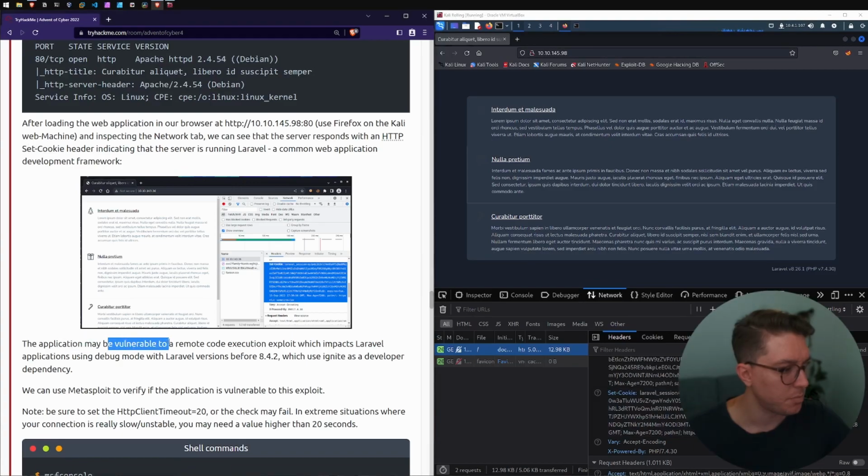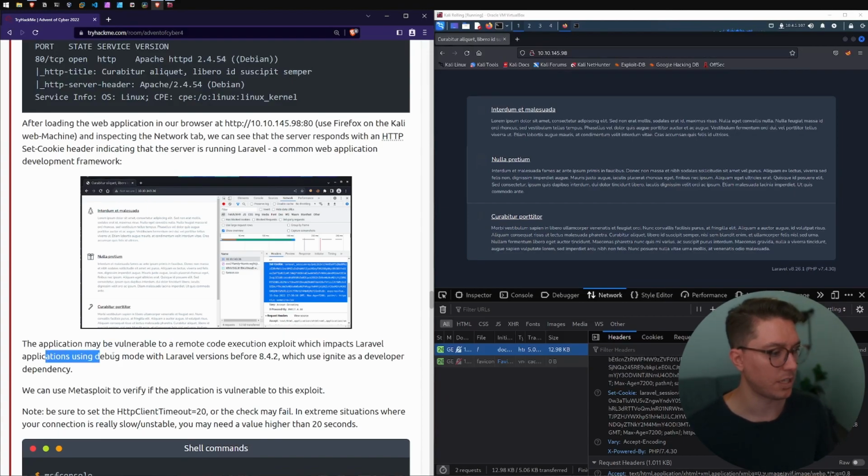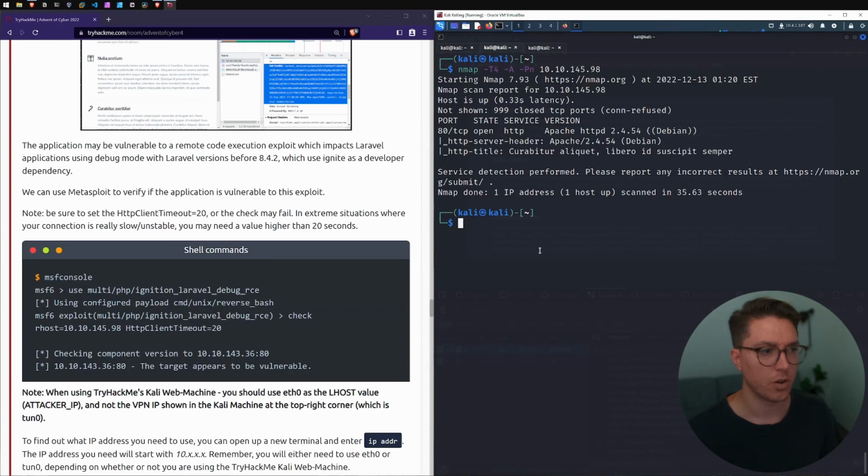So the application may be vulnerable to a remote code execution exploit, which impacts Laravel applications using debug mode in 8.4.2. We can use Metasploit to verify the application is vulnerable to this exploit. Let's go back to our system and boot up msfconsole.